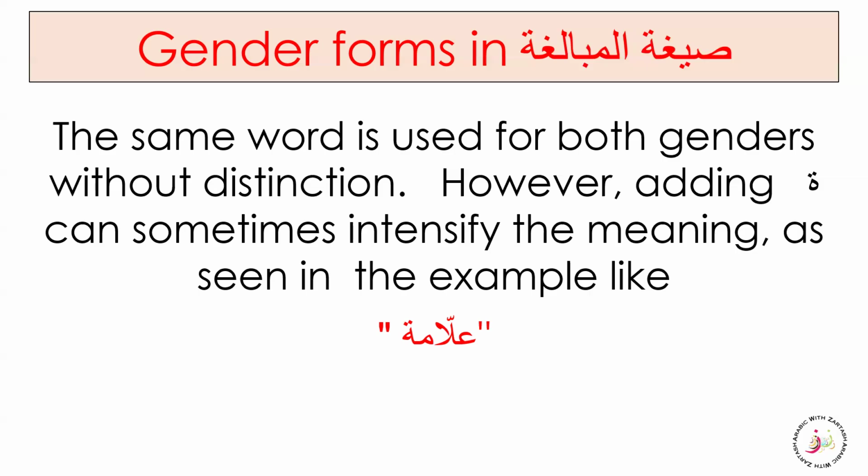And that ism can be in the form of ism fa'il, it can be ism maf'ul, it can be siga mubaligha, it can be sifa mushabba. So, this is all about it.